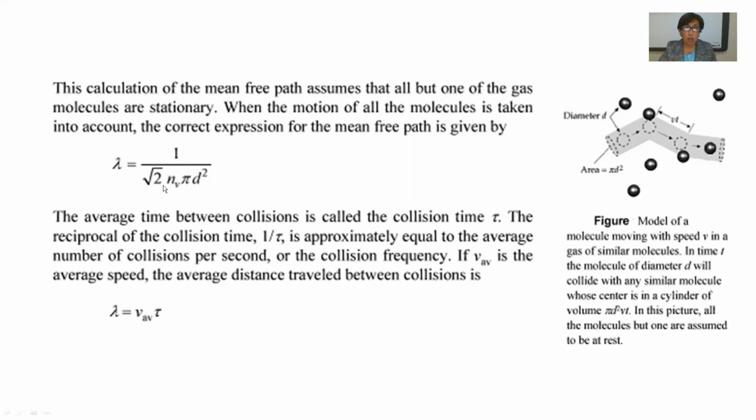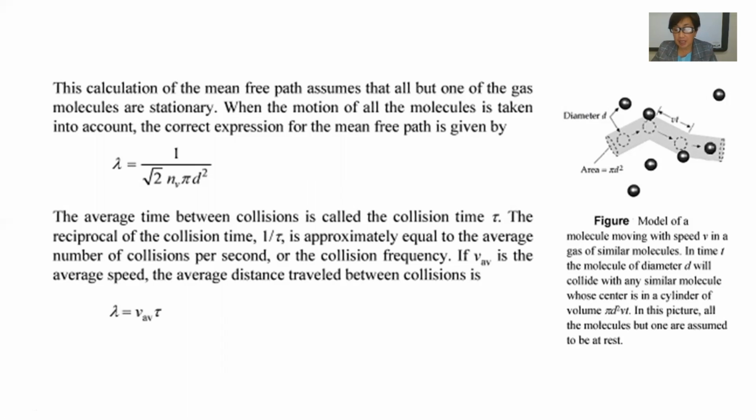Here is a figure of a model of a molecule moving with speed v, in the direction of the speed, in a gas of similar molecules. In time t, a molecule of diameter d will collide with any similar molecule whose center lies in a cylinder of area pi d squared and length v t, where v is the velocity and t the time, in this principle all other molecules are assumed to be at rest.